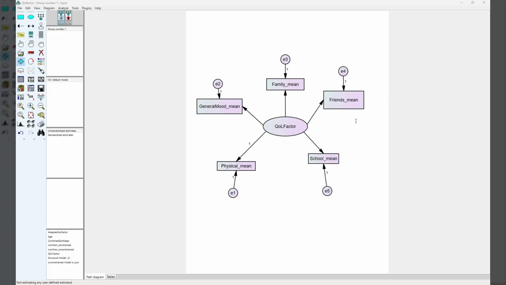Unlike the adaptability model, the QOL measurement model achieved an acceptable fit on the first try, with no respecification, no covariances, and no modifications required. As we can see, the model fit produced good values. The CMIN/DF was 2.39, the CFI was 0.972, which was above the threshold of 0.9, and the TLI was 0.944, which indicates a strong fit. So all the indices met or exceeded conventional thresholds for acceptable fit, and the non-significant p-close test also confirmed that the hypothesis of close fit could not be rejected.